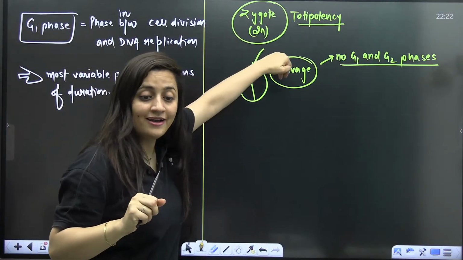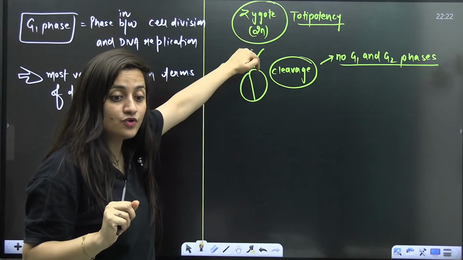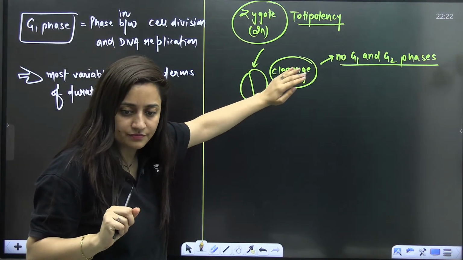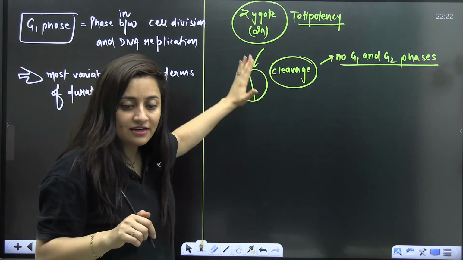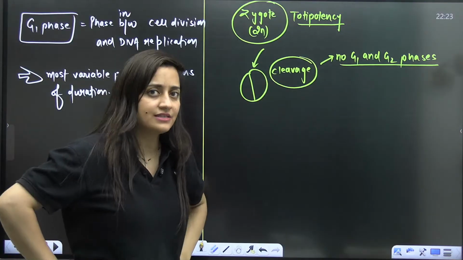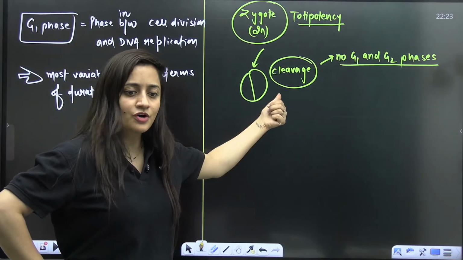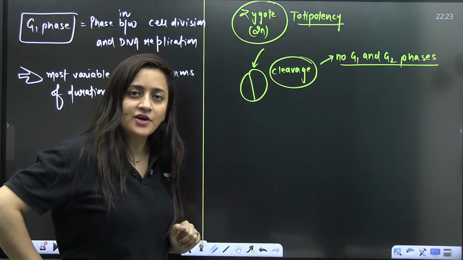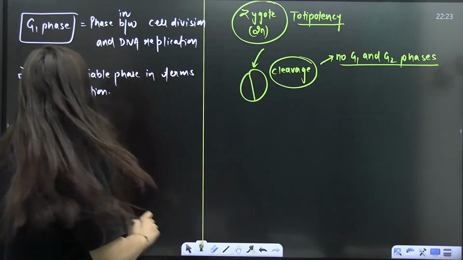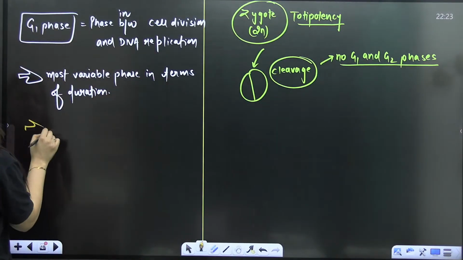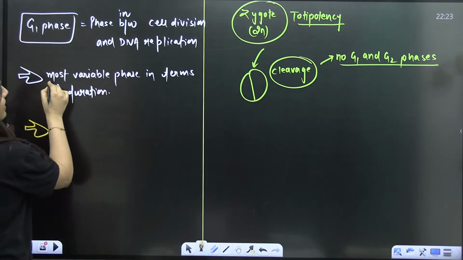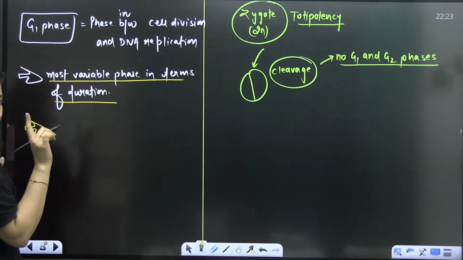You are also talking about a division here, the cleavage, and you are saying that there will be no G1 and G2 phase here. So not required, not there. Are you getting my point? That is also the case. So G1, and once again, I'll come to that. So you listen to this. G1 is the most variable phase in terms of duration, number one.